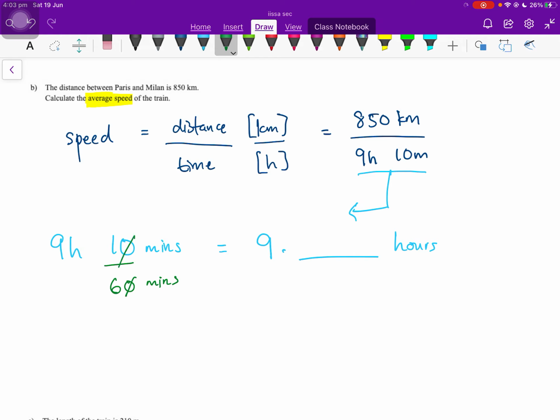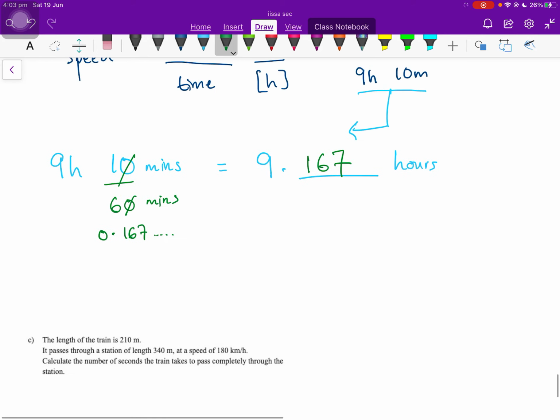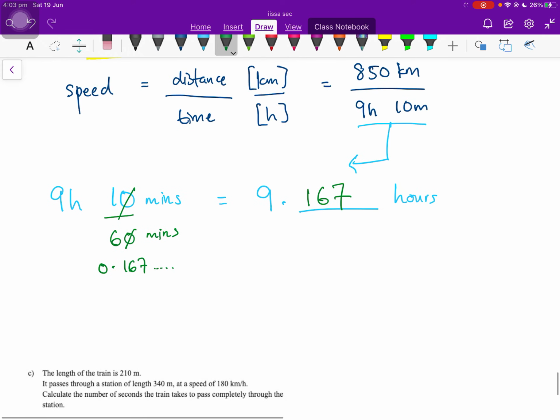If you divide 1 by 6, you will get 0.167 something. Then you just add that back to 9, so this is 9.167 hours.